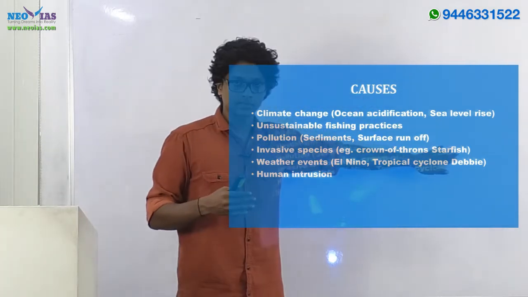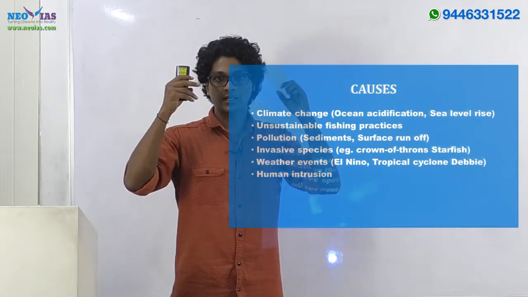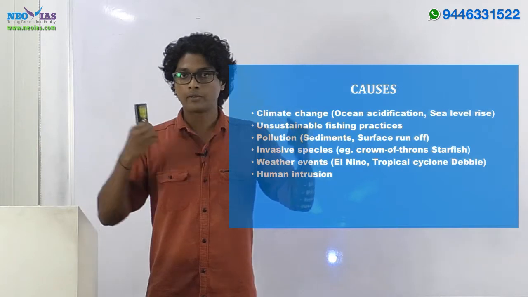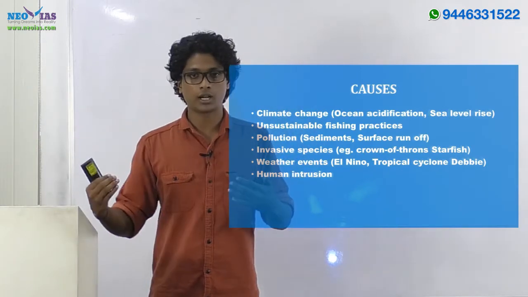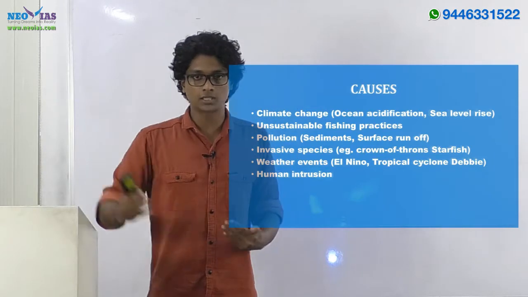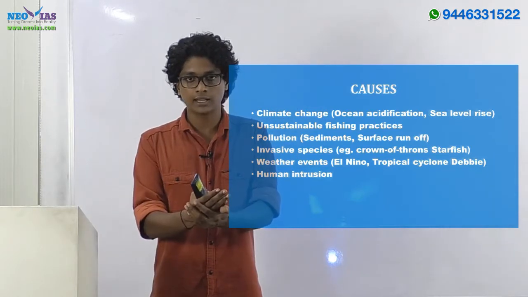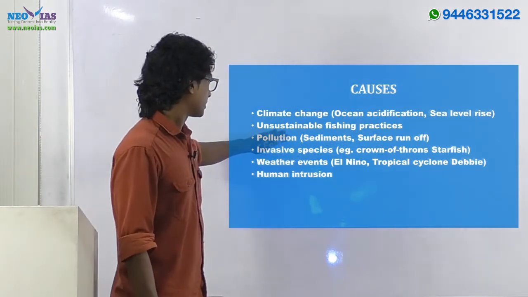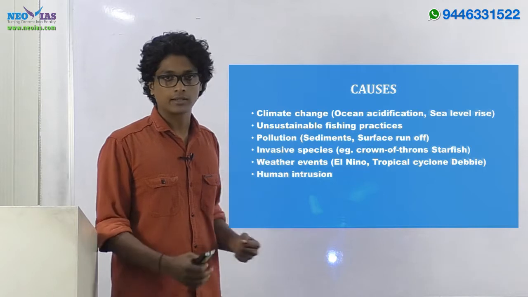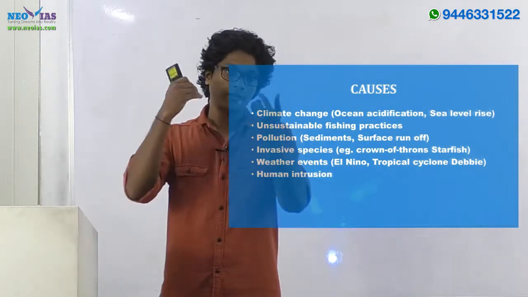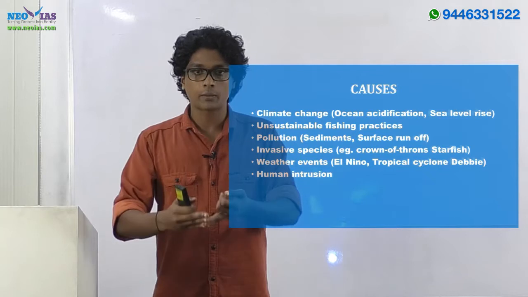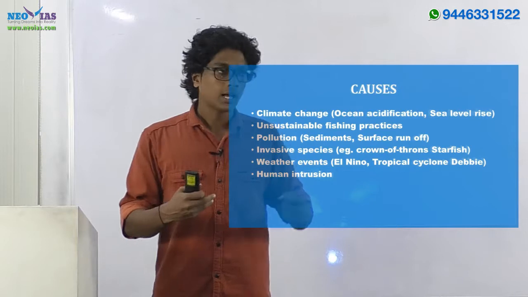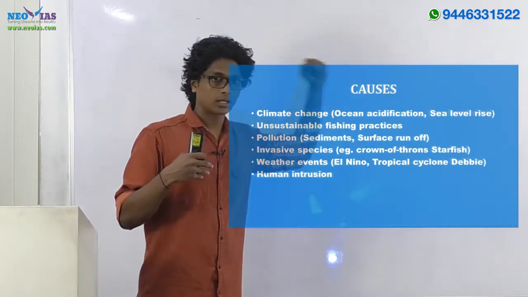Then sea level rise. If the sea level is rising, the corals need shallow water to survive, right? They cannot survive up to a particular depth, say 100 meters or 200 meters. They cannot survive in such depths. If sea level rise is there, the corals will perish. Then next, unsustainable fishing practices. If you are using trawling, or dynamite or cyanide, these kinds of unsustainable fishing practices will result in coral bleaching as well as corals dying off.